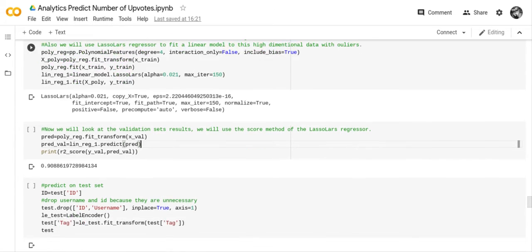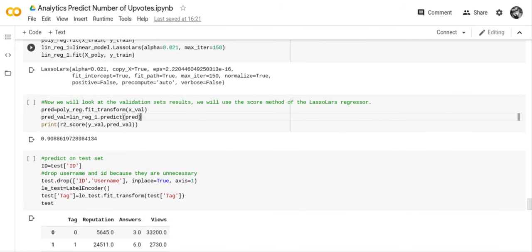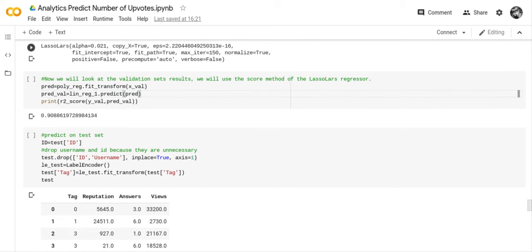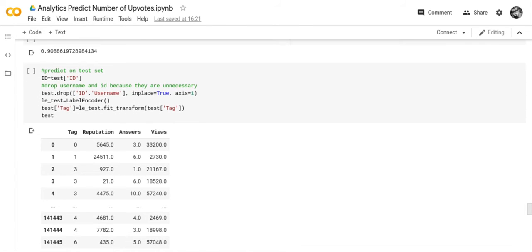So she also used linear regression. So she used lasso Lars. And then she fit the model, and it had a R2 score of 91%, really. And then she did her prediction on the test set.